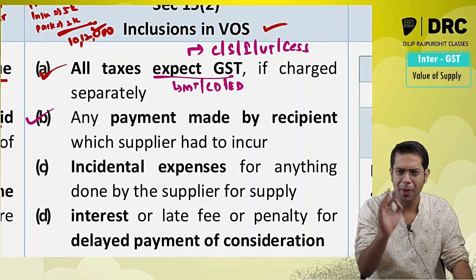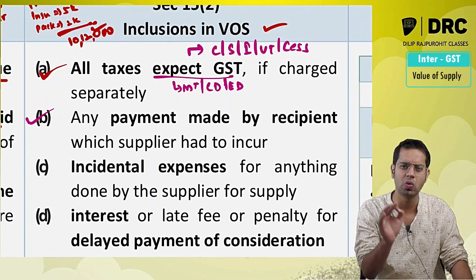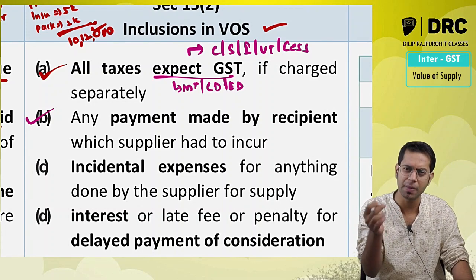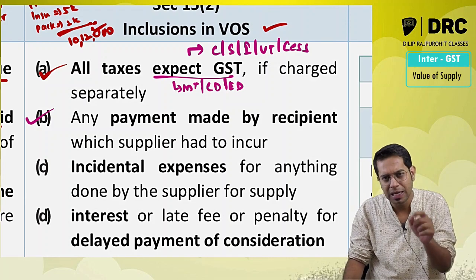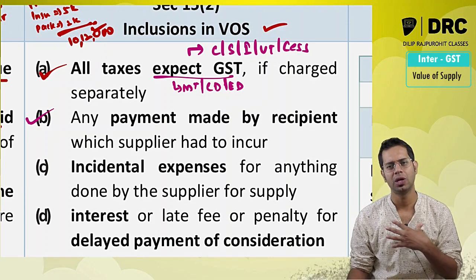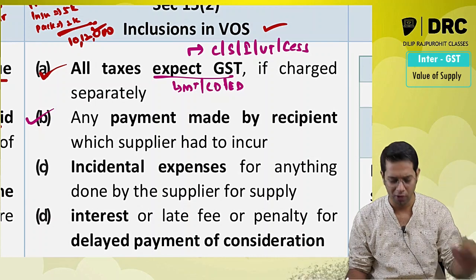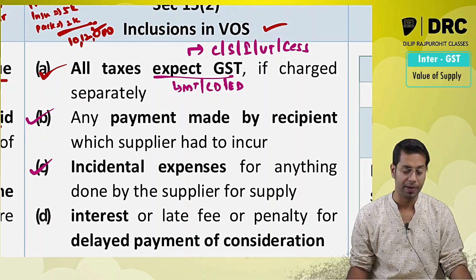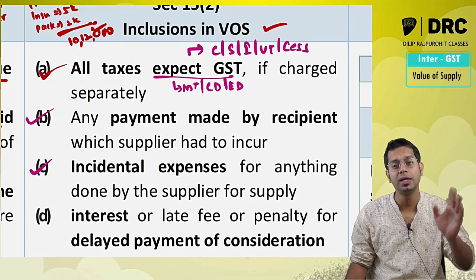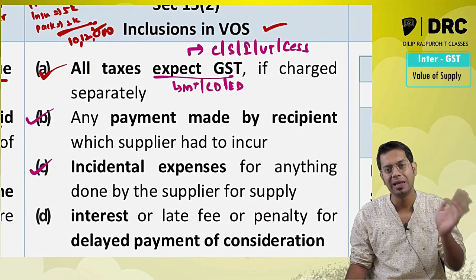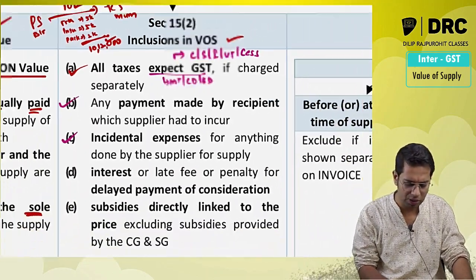I am supplying a particular goods to you. To supply this particular goods, there was an expenditure which was supposed to be incurred by me, but it is incurred by you. Any expenditure incurred by the recipient which the supplier had to incur, that also will form part of value of supply. Then any incidental expenses for anything done by the supplier to make this particular supply.